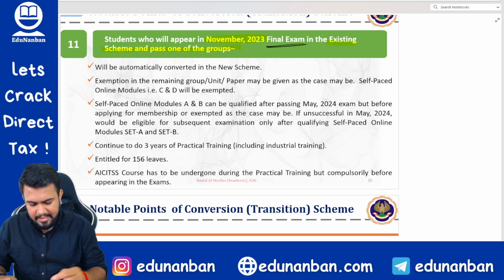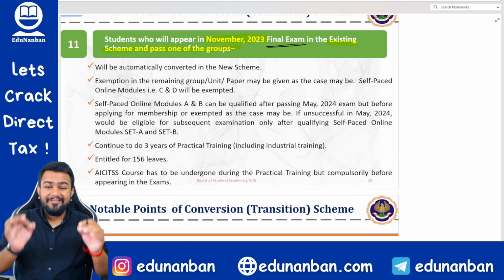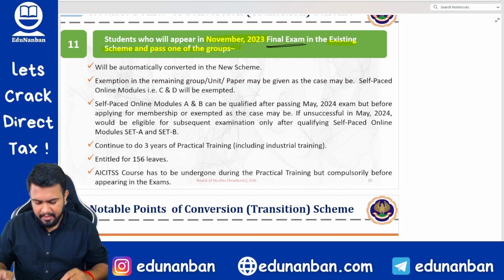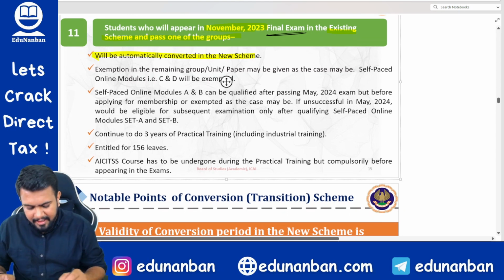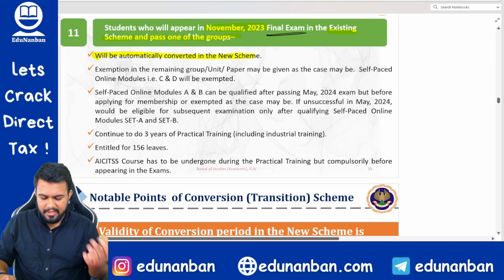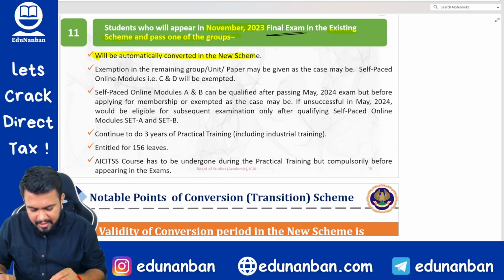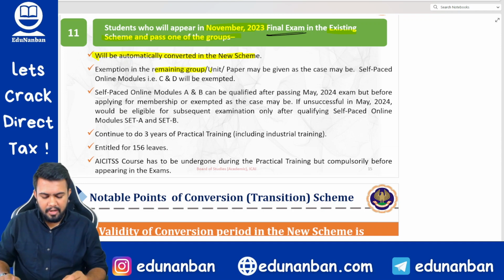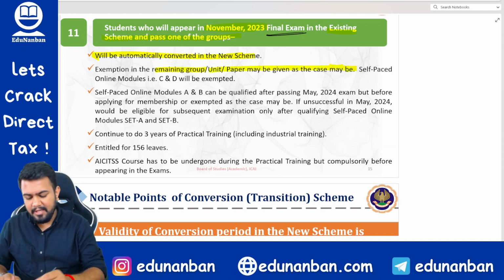I'm talking about the final exam. If you are writing the final in November 23 and you are passing one group, then what will happen? You will automatically get converted into the new scheme after the results. Exemption in the remaining group, unit or paper may be given as the case may be.